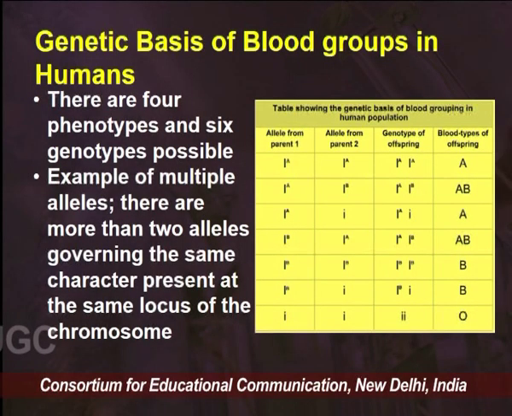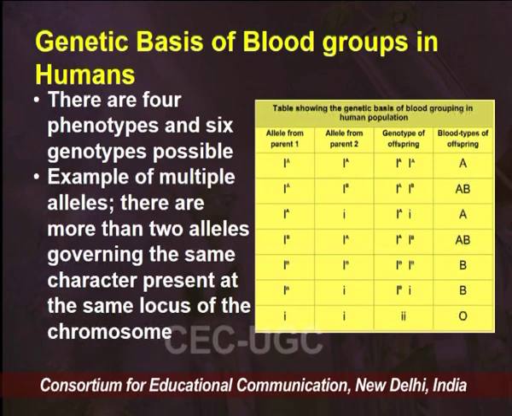The type of sugar present on our red blood cells would define what kind of blood group we have, and the 3 different alleles present in our body would define 6 different genotypic combinations for the production of blood groups. There are 4 kinds of blood groups possible from these 6 combinations of IA, IB and small i. This is how 4 phenotypes arise from 6 genotypic combinations.